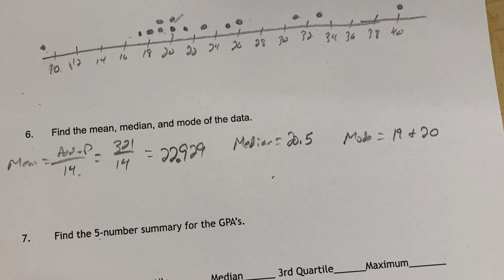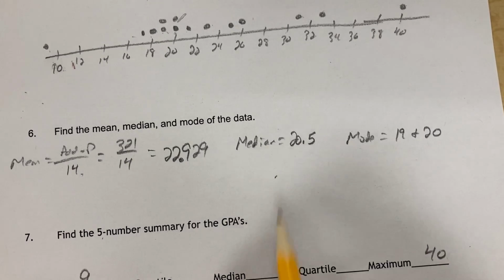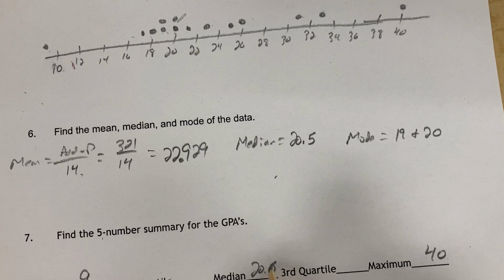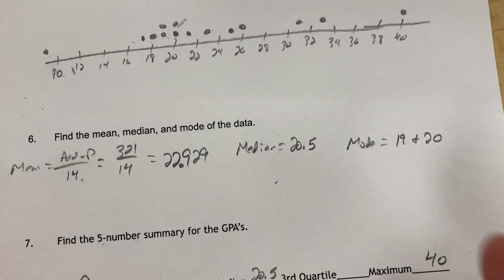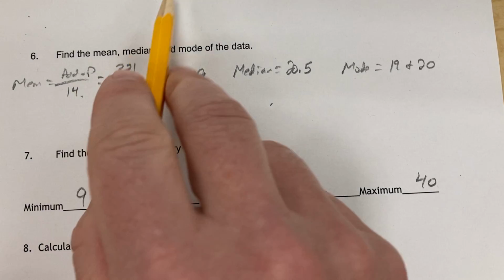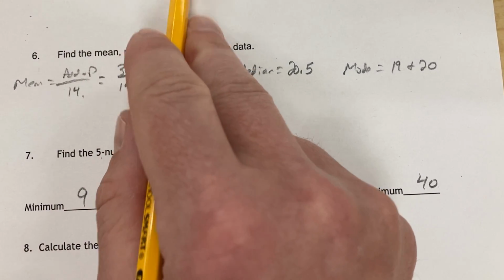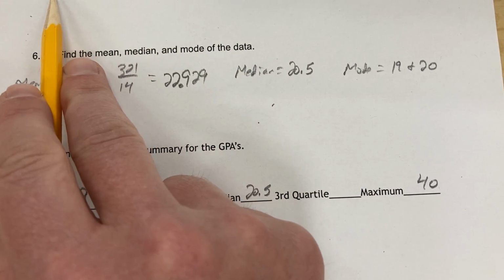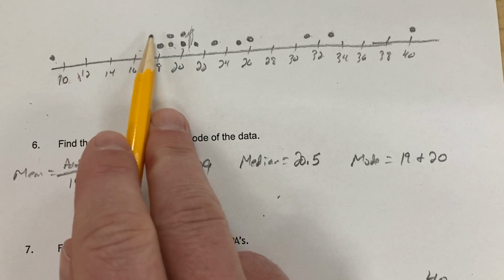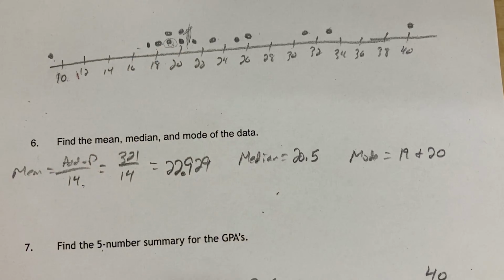Now, find the 5 number summary. So our minimum was 9, our maximum was 40, and we said our median was 20.5. Okay? So now what we want to do is find the middle of the first quartile. There are 7 numbers to the left of this median. We're going to go to the 4th number: 1, 2, 3, 4. That's your first quartile, and that was 19.